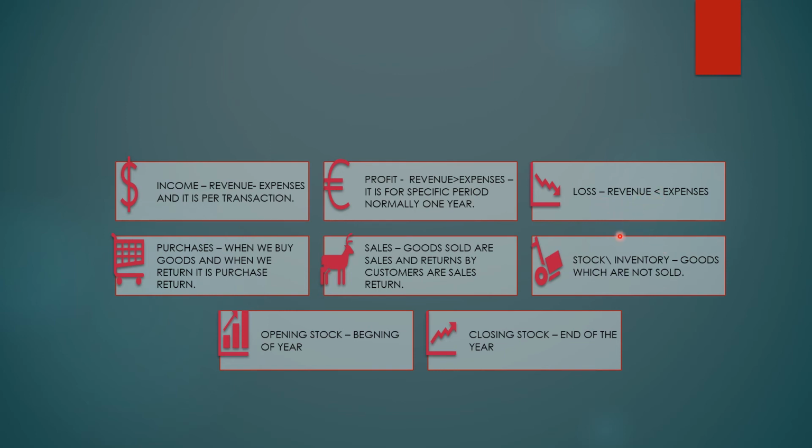For example, I sold some goods for rupees 2,000, but for producing and other cost expenses for 3,000, so I got the loss of 1,000. That means I didn't earn any income, but I got the loss. That means revenue is less and expenses are more. Then we will say that is called a loss. It is just opposite to profit.